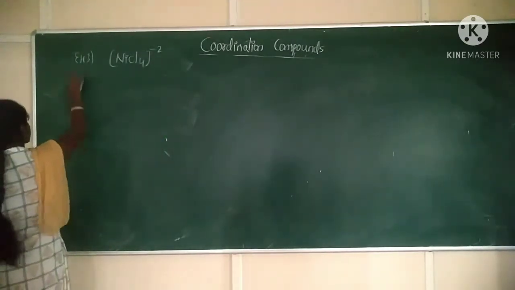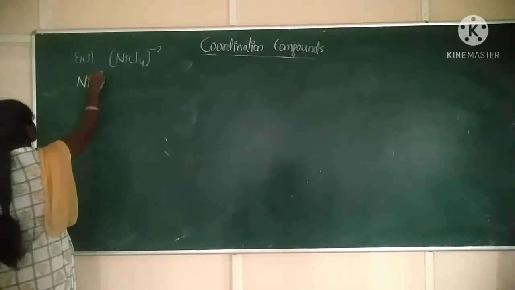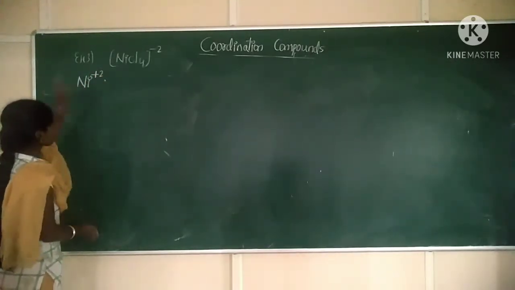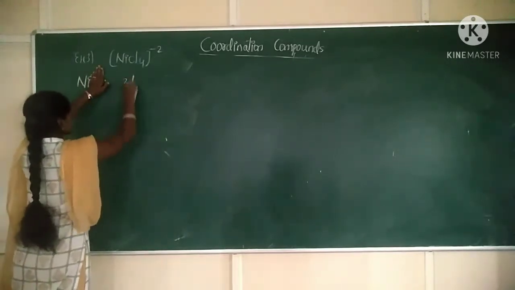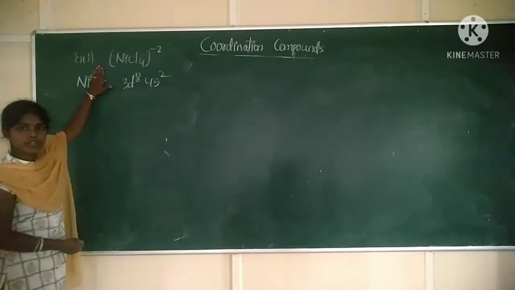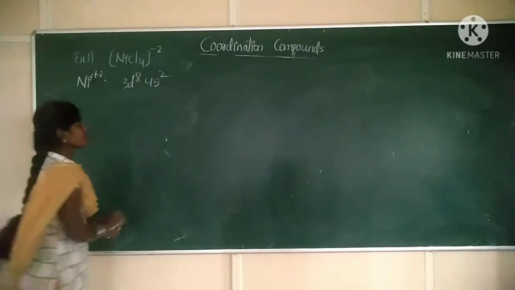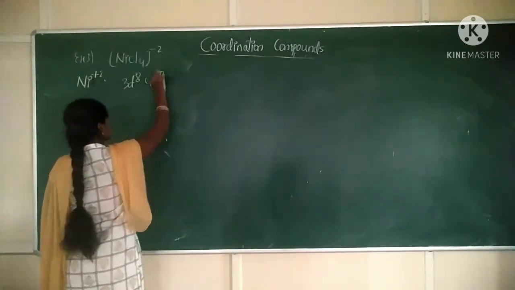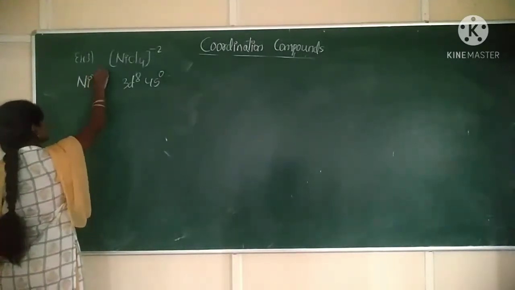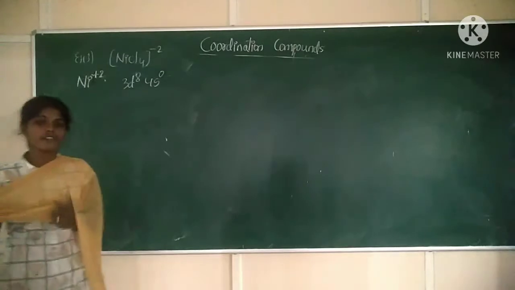So nickel is present in which oxidation state? Plus 2. What is the configuration of nickel plus 2? For nickel we write 3d8 4s2, correct? Nickel plus 2 means we should remove 2 electrons. So removal of 2 electrons results in 3d8 4s0. 3d8 4s0 is the configuration of nickel plus 2 ion.